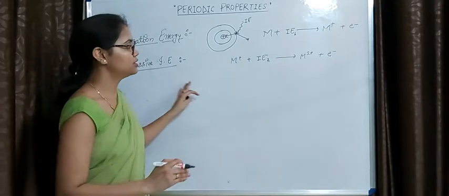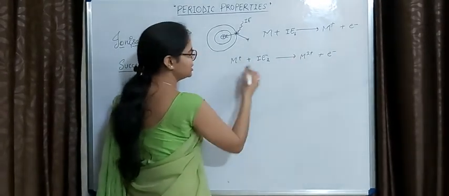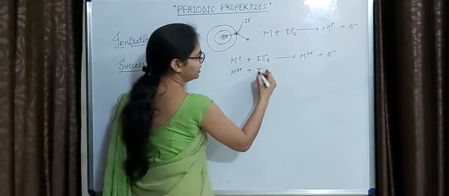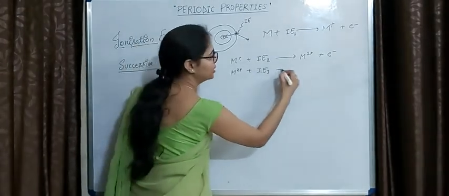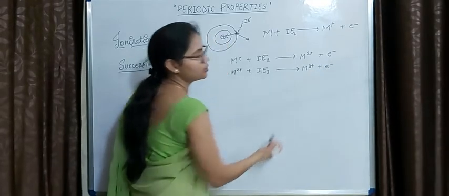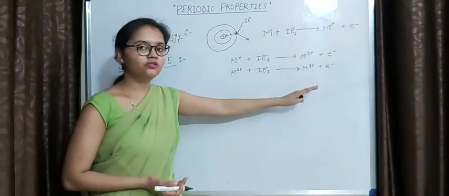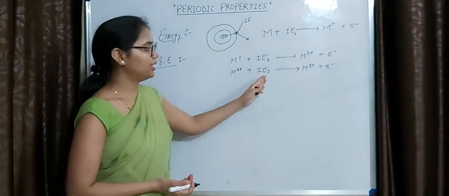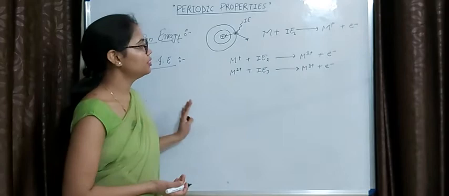Now similarly if we want to remove more electrons from this species, then M2+ plus IE3, because now we are removing the third electron, and it will convert into a tripositive ion. Similarly we can remove the fourth, fifth, sixth electron and so on, and then we will get IE4, IE5, IE6 and so on.